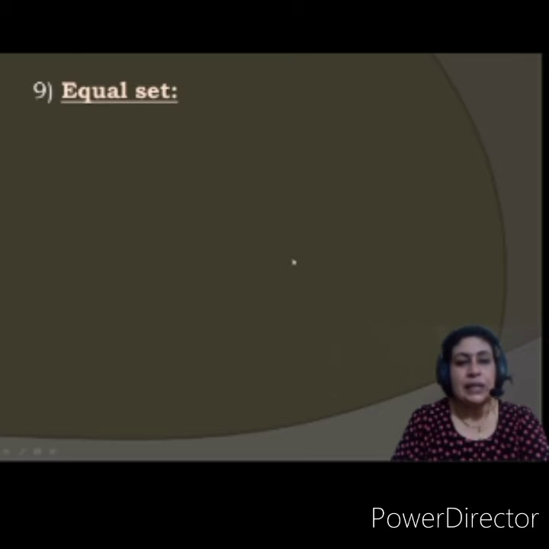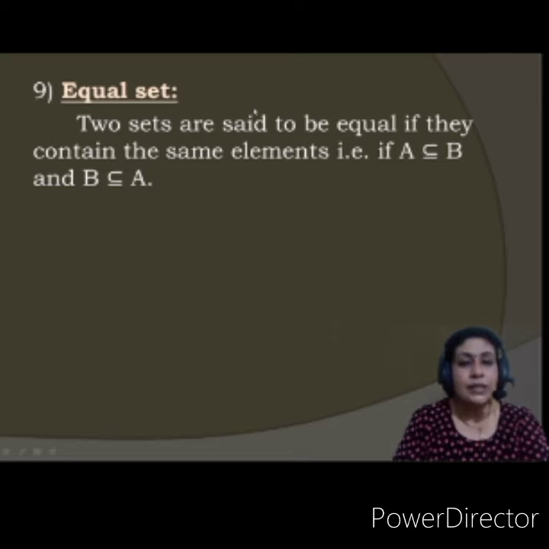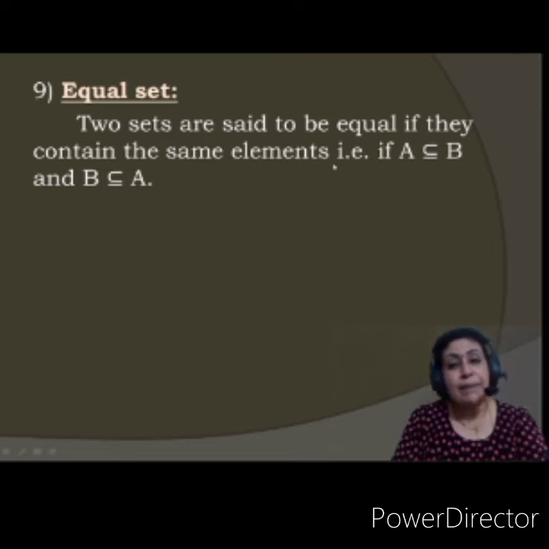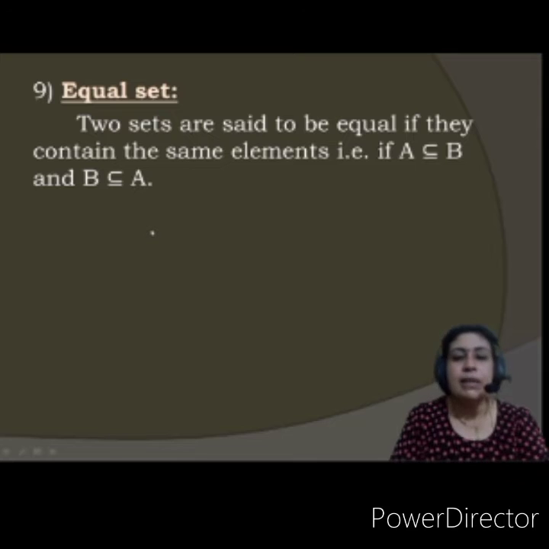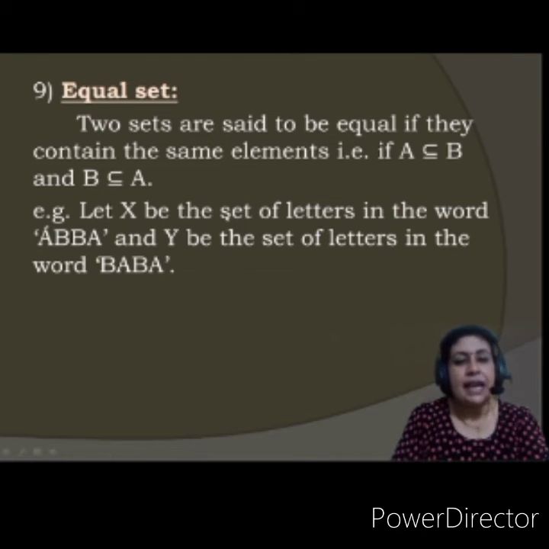Let us see equal sets. Two sets are said to be equal if they contain the same elements. That is, if A is a subset of B and B is a subset of A, meaning both sets have the same elements. Example: X is the set of letters in the word ABBA. What will it be? A, b.